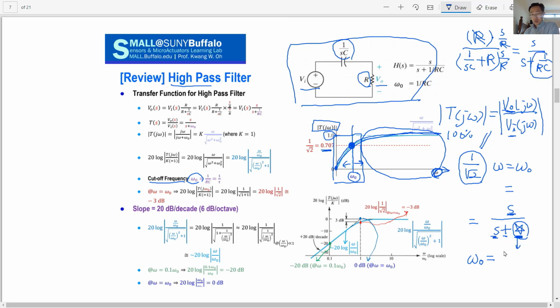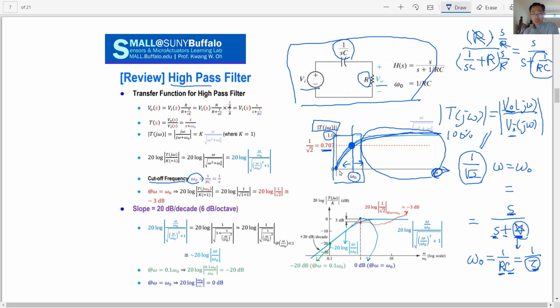Sometimes we call RC the time constant tau, because if you multiply ohms and farads you get seconds.